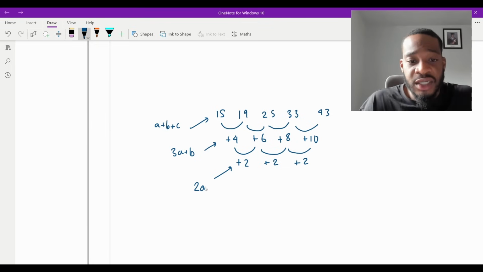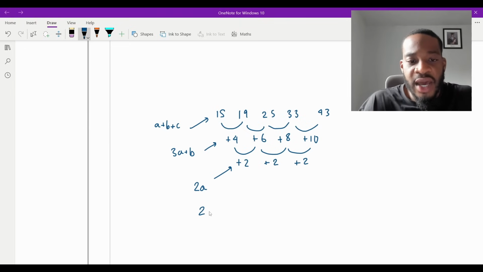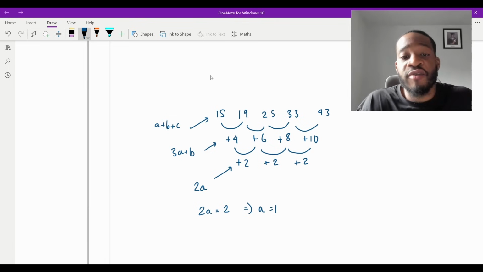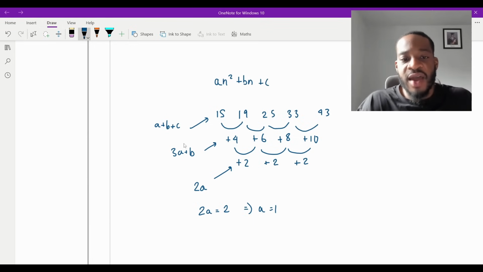And then you just solve them. So firstly, I'm going to solve the bottom. When you start from the bottom and go up, it's going to be 2a is equal to 2, and that's going to equal 1, right? Let me write a is equal to 1. And by the way, what you're doing here, essentially, these letters a, b, and c, it's going to be your coefficients of the quadratic expression. So it's going to be an squared plus bn plus c. And when we find a, b, and c, that will give us the quadratic expression.